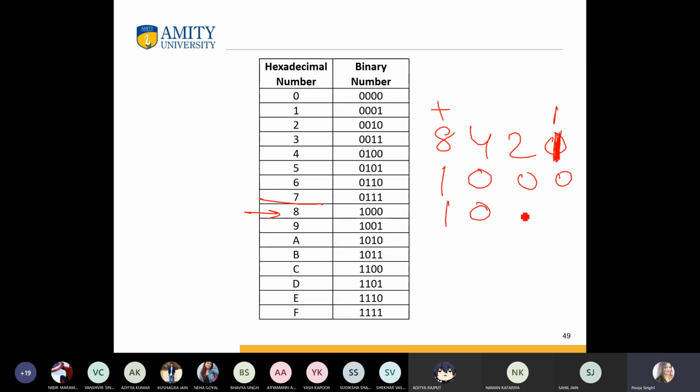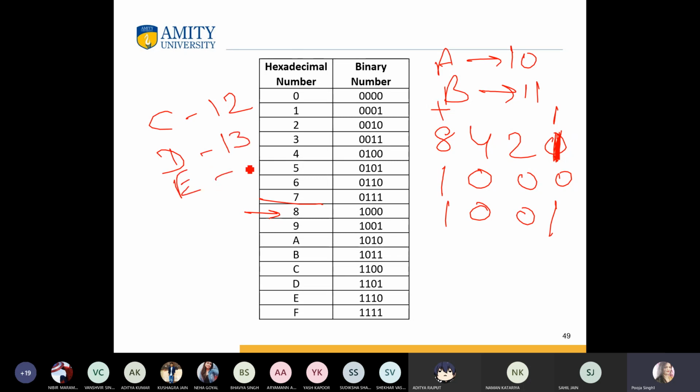Okay, so this will be the 1001. And H denotes 10, B denotes 11, C denotes 12, D denotes 13, E denotes 14 and F denotes 15.